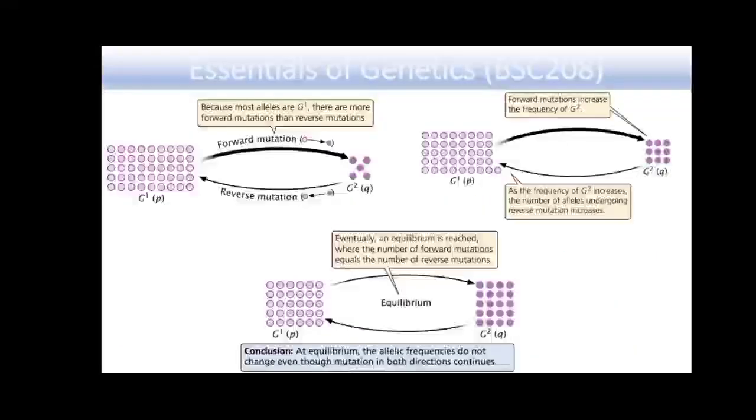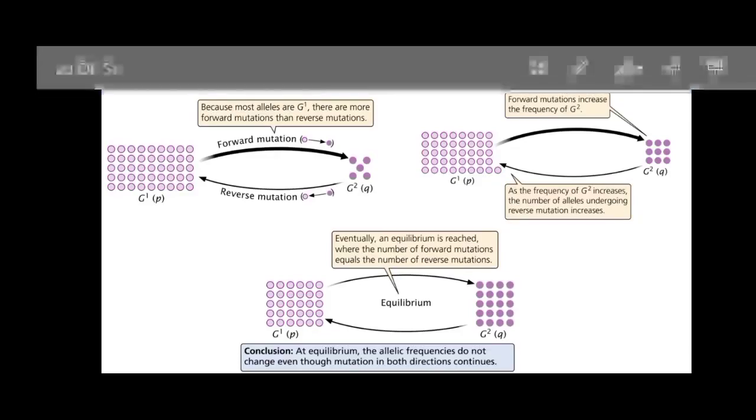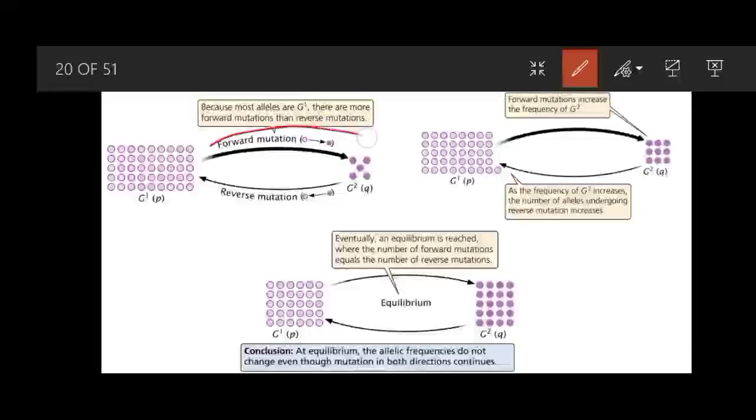So, in this figure it is shown that G1 is mutating to G2 and then G2 is mutating back to G1.